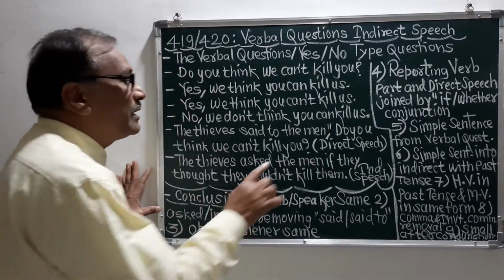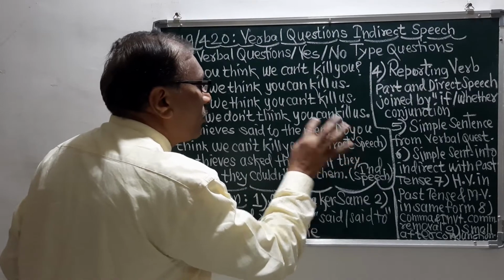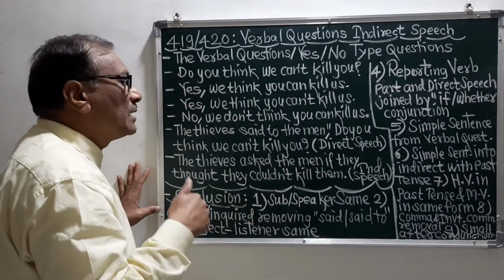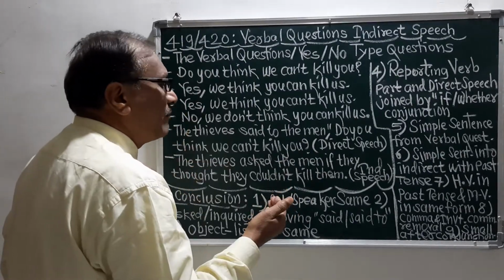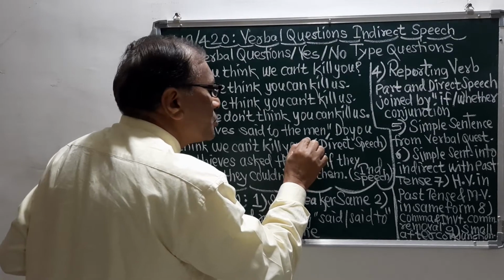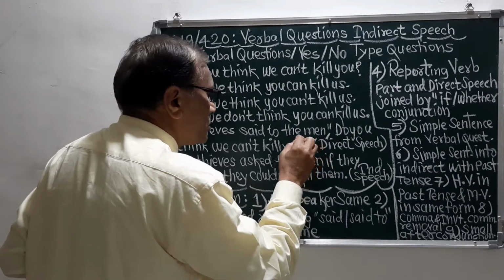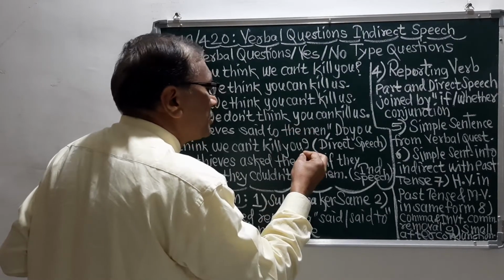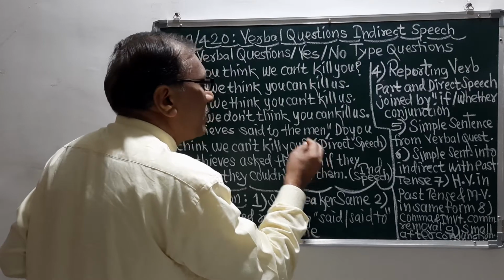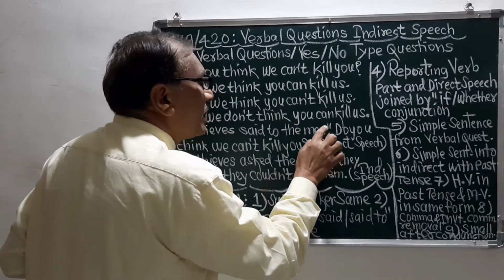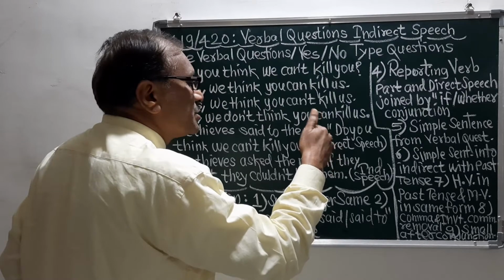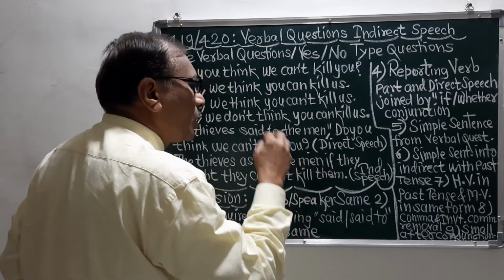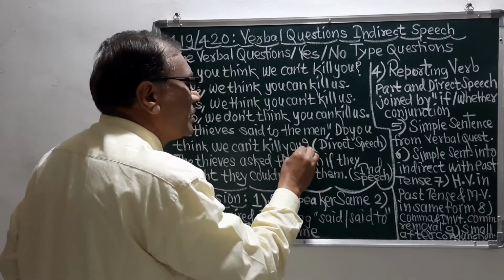Now see, here is the comma and inverted comma, and here the comma and inverted comma has finished. Here I have forgotten to write the inverted comma. But remember, the comma and inverted comma here has been started by me, and here that inverted comma will be closed, but I have forgotten to write it.